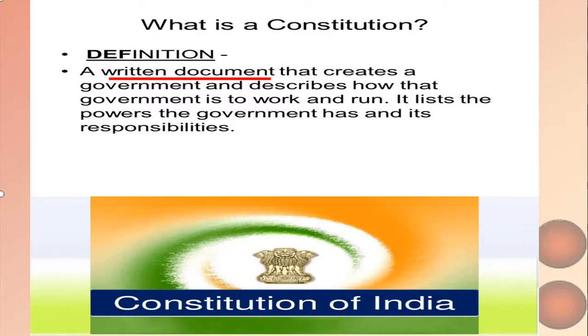And what is the Constitution? This is a very simple and easy definition of the Constitution. A Constitution is a written document that creates a government and describes how that government is to work and run. So it tells the government, like your teacher tells you in school and your mummy tells you at home, how it is supposed to function. It lists the powers that the government has, and also the responsibilities of the government.